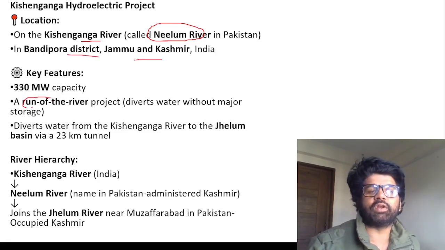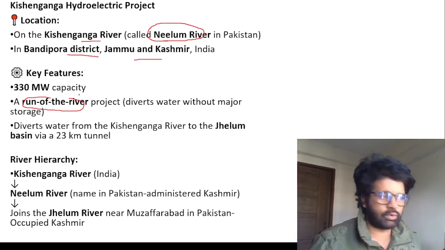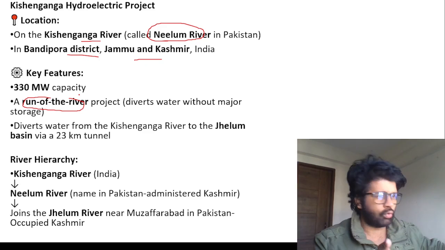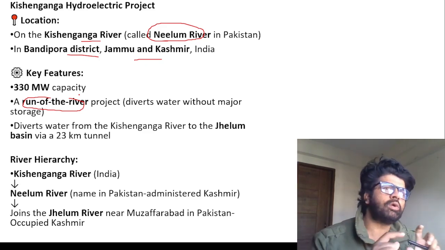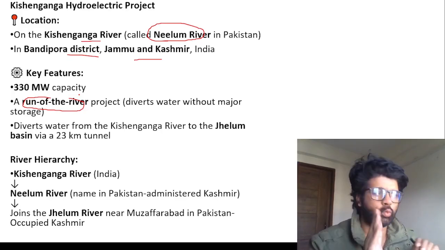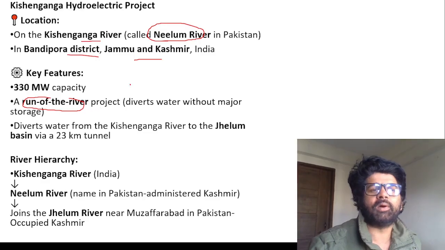Key feature, it is a run of the river project. What happens in a run of the river project? Unlike big hydroelectric projects, they don't change the course of the river much. They don't make big dams, and there is not much change in the topography of the river, so to say, run of the river project. So we are not doing anything much on the Kishan Ganga River, which will join the Jhelum River, one tributary of Jhelum.